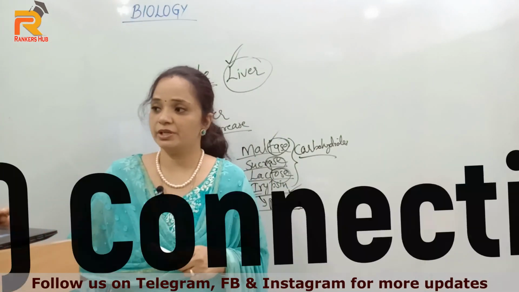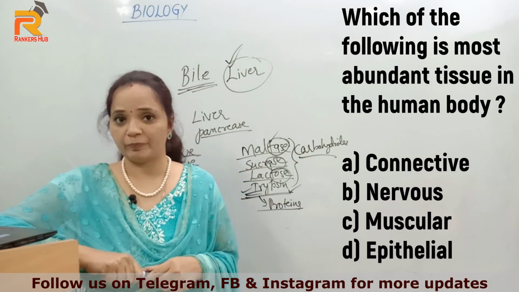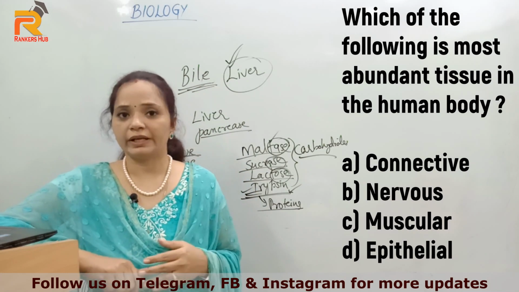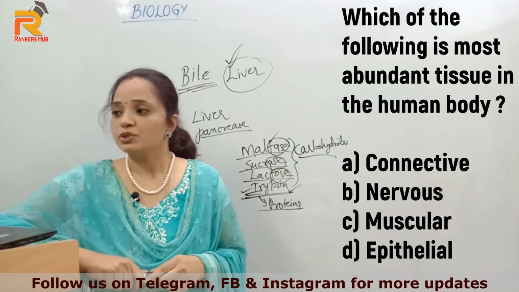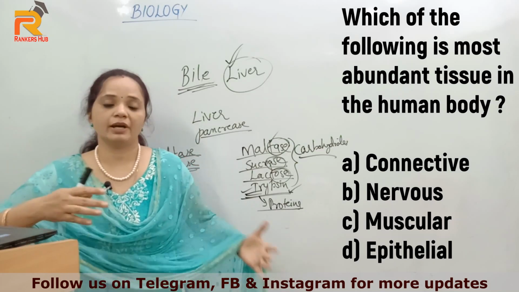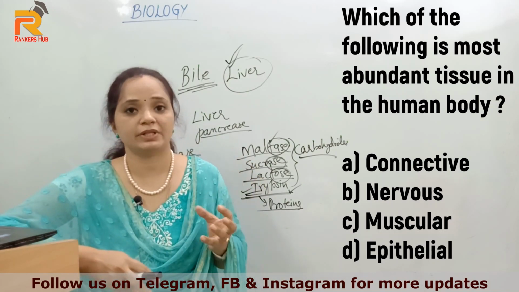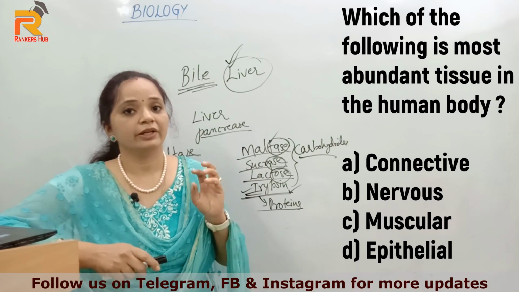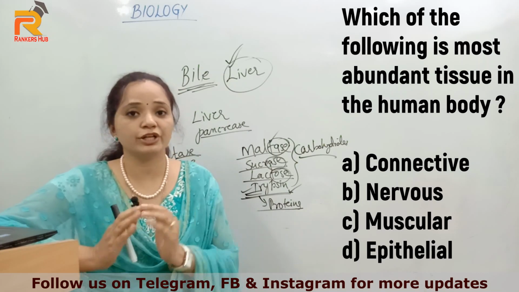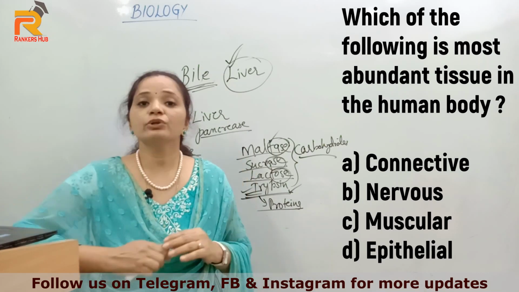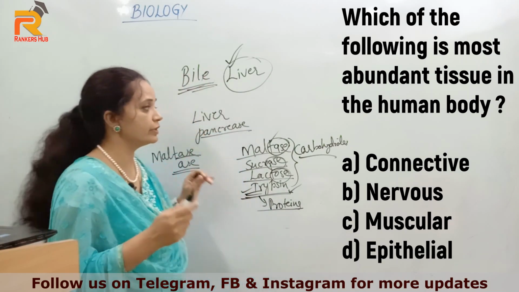So moving to the next question, which of the following is the most abundant tissue in the human body? Options are connective tissue, nervous tissue, muscular tissue or epithelial tissue. These are different organs. They are made up of different, what is the main basic unit for all these systems? Cells are the basic unit. Cells group together to form different tissues, and different tissues form different organs.